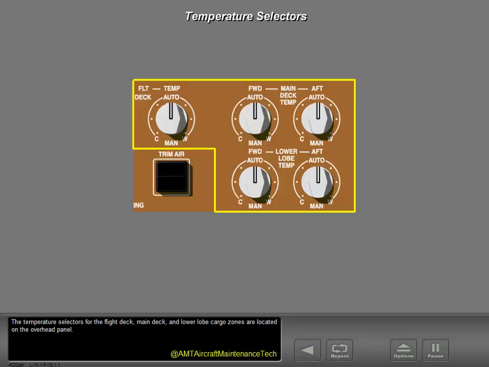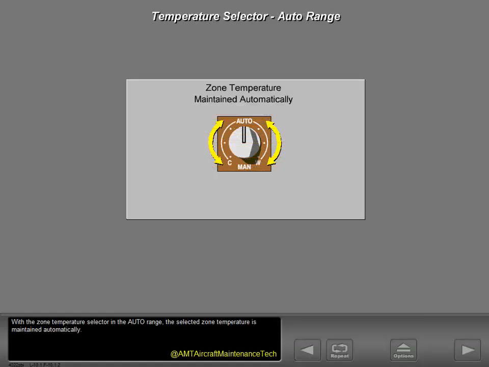The temperature selectors for the flight deck, main deck, and lower lobe cargo zones are located on the overhead panel. With the zone temperature selector in the auto range, the selected zone temperature is maintained automatically.